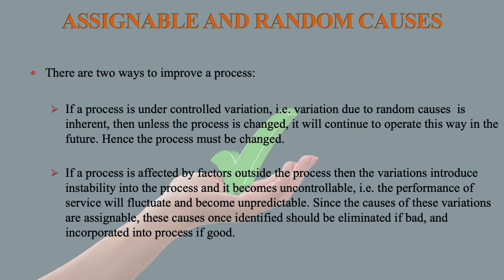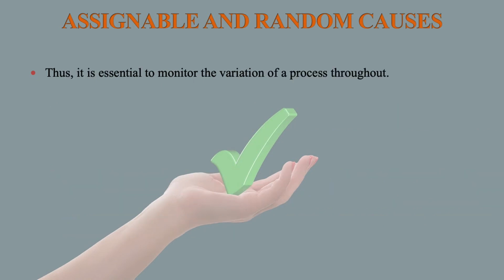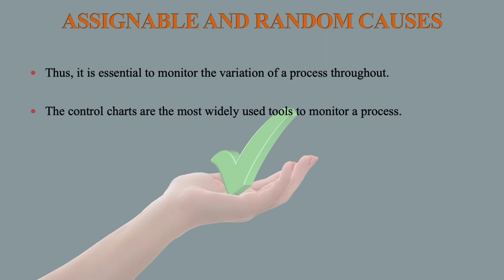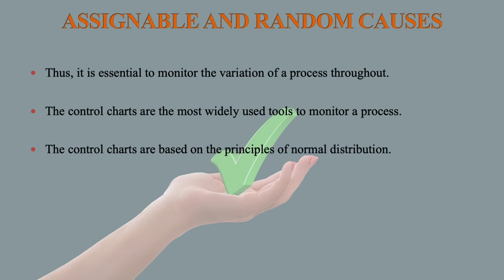Since the causes of these variations are assignable, these causes once identified should be eliminated if bad and incorporated into the process if good. Thus, it is essential to monitor the variations of a process throughout. Control charts are the most widely used tools to monitor a process. The control charts are based on the principles of normal distribution.